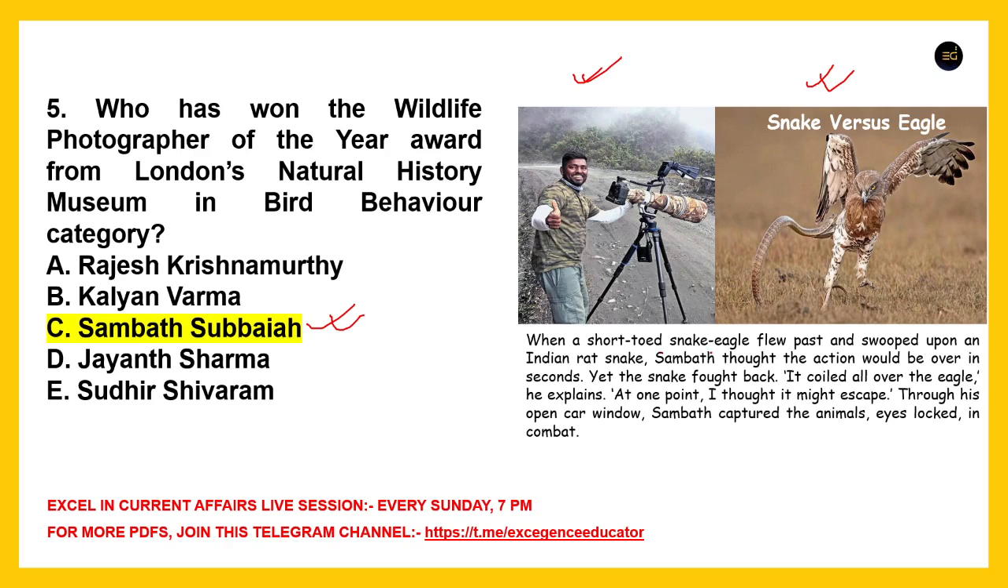When a short-toed snake eagle flew past and swooped upon an Indian rat, Sambat thought the action would be over in seconds. Yet the snake fought back. It coiled all over the eagle, he explains. At one point I thought it might escape. Through his open car window, Sambat captured the animals eye-locked in combat. So this is the picture, snake versus eagle.